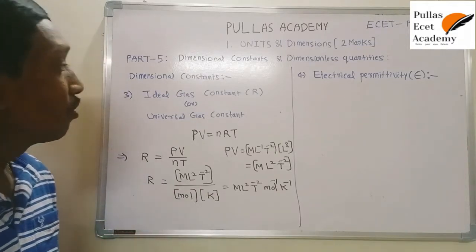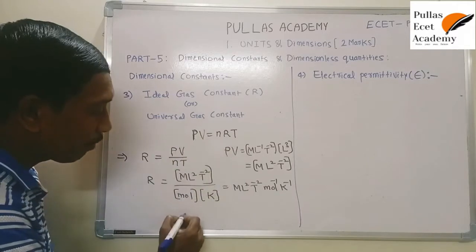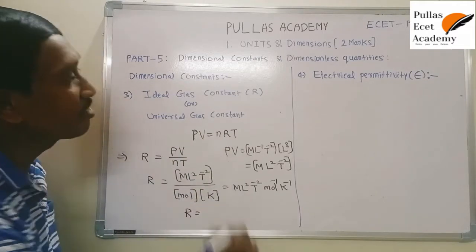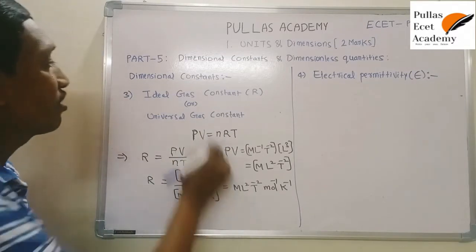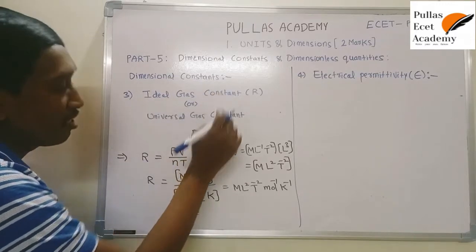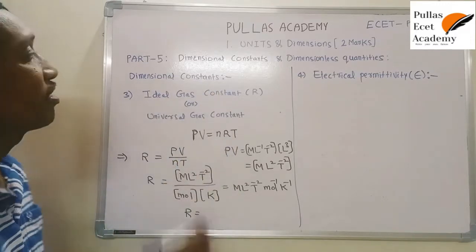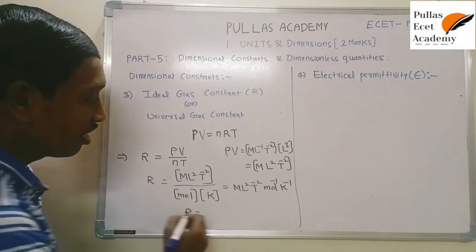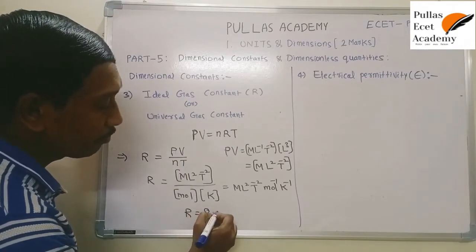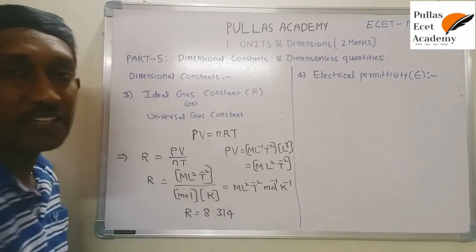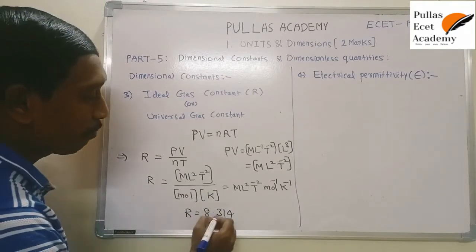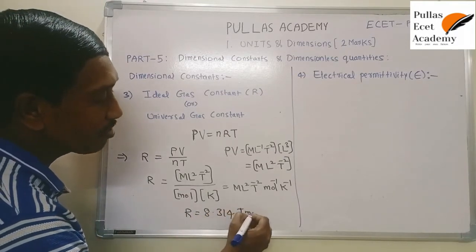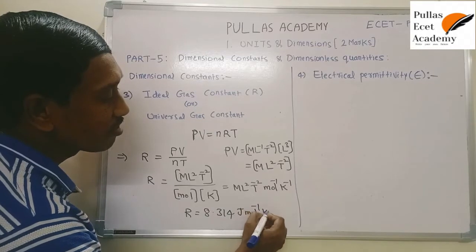Now, do you know the capital R value? What is the fixed value? This ideal gas constant has a fixed value with a dimensional formula. That's why this is a dimensional constant. Its fixed value is 8.314. Already in the previous class I explained this value: 8.314 joule mole inverse Kelvin inverse.